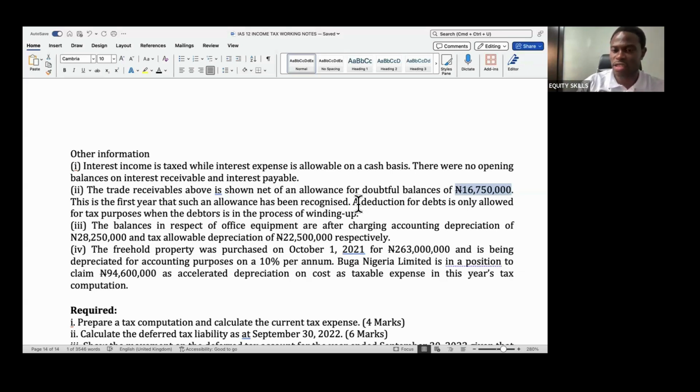And they said that a deduction for debt is only allowed for tax purposes when the debtor is in the process of winding up, which means that the tax authority is not going to allow this amount as a deduction. It will only allow it as a deduction when the debtor is winding up. So this allowance for doubtful debt you have made is not going to fly. They will disallow it.